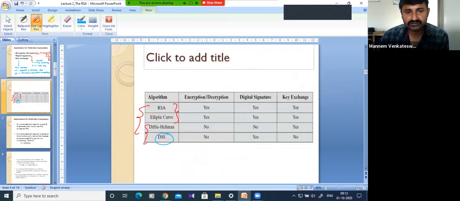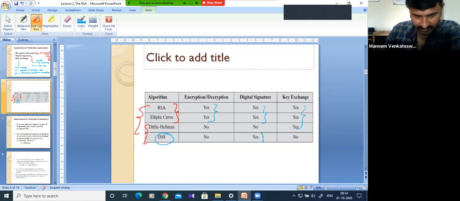And as I told, which algorithm will be used for which type of cryptography? Encryption, decryption, these 2 only. Digital signature, the 3 algorithms will be used for the digital signature. For key exchange, 3 algorithms and so on. Okay. We have to discuss all the algorithms one by one. We will see.